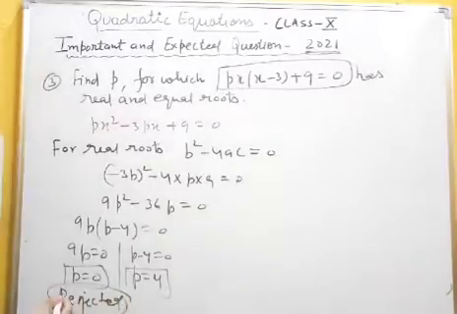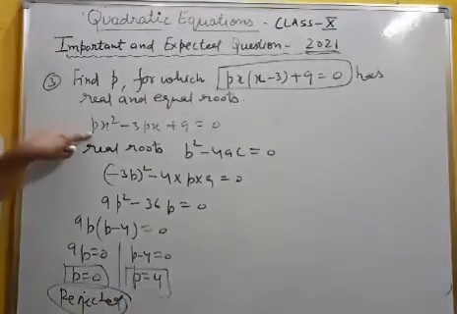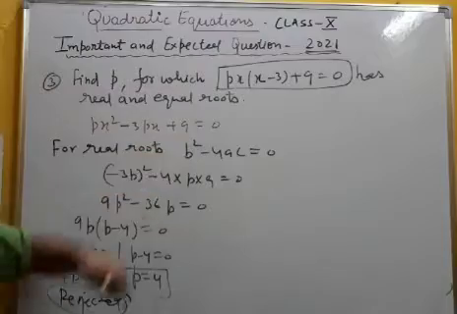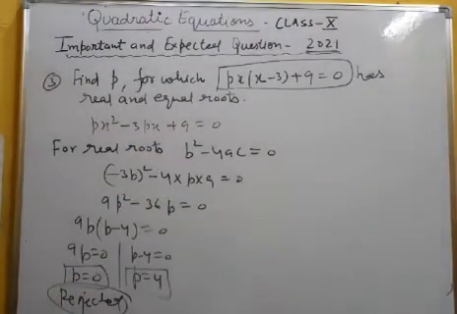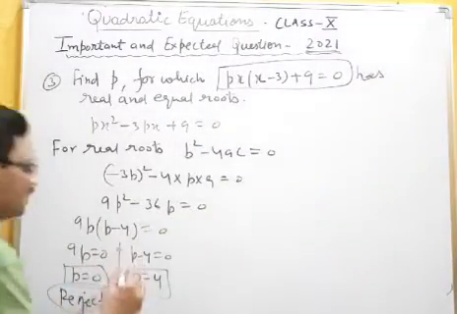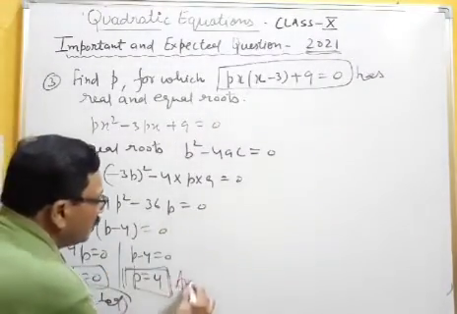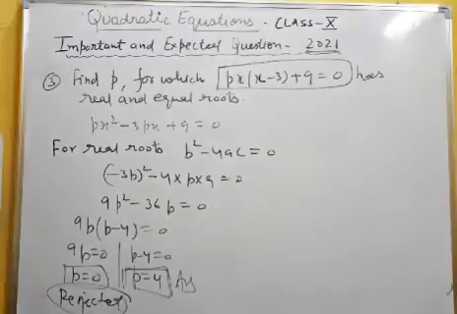This will be rejected. The reason is: if I put this value of p, the final answer will come 9 equal to 0, and 9 cannot be equal to 0. So only one answer will be there, and this is the answer: p equal to 4. Okay? Listen.